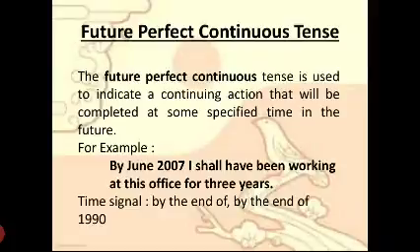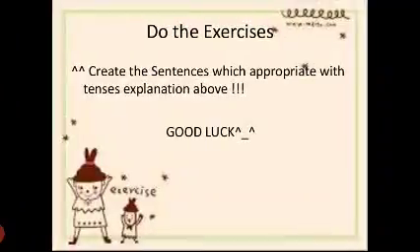Future perfect continuous tense is used to refer to a continuing action that will be completed at some specified time in the future. For example, by June 2007, I shall have been working at this office for 3 years. Here, by the end of the year can be used for this.